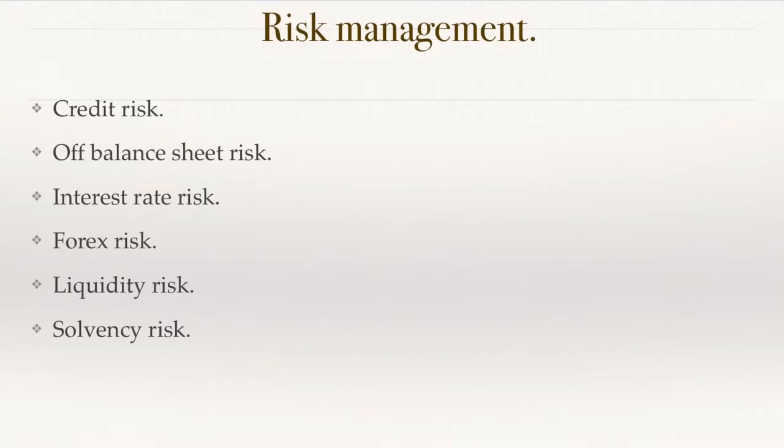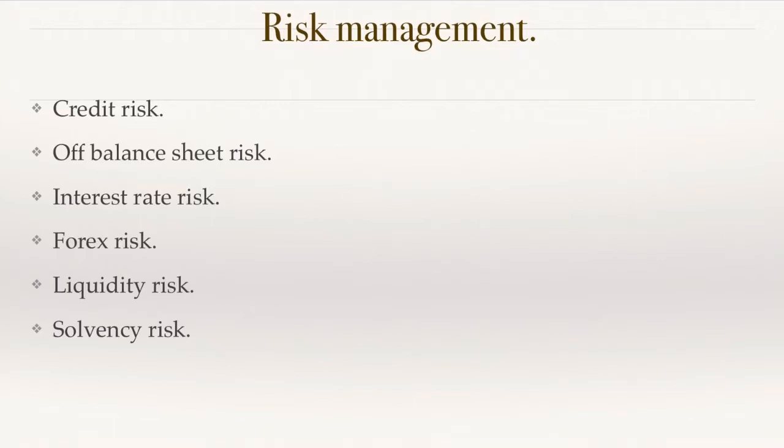So I already discussed this in another video. These off balance sheet items don't impact the balance sheet unless an event happens. If, for example, I gave a guarantee of 10 lakhs on behalf of my friend, and he defaulted, then those 10 lakhs will become a liability in my balance sheet. So these are called off balance sheet risks. Interest rate risk, as we said, is an exogenous risk. So all we need to do is just face it.